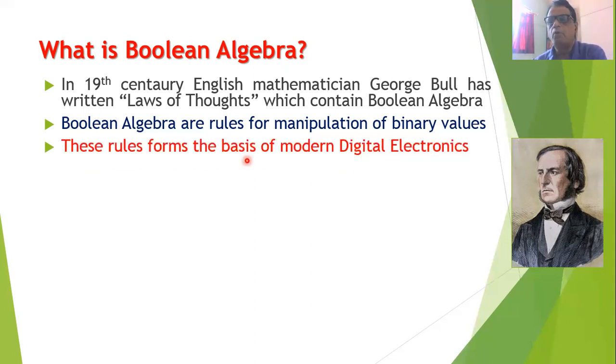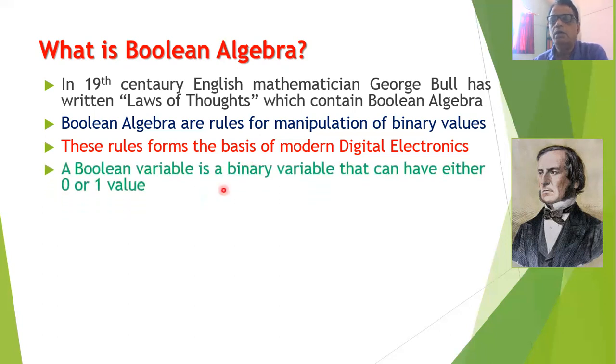These rules are very important because they form the basis of modern digital electronics. Whatever digital electronics has evolved into over a period of time, you will find that the basis for it is nothing but these laws from Boolean algebra.